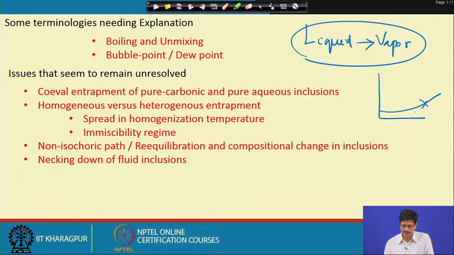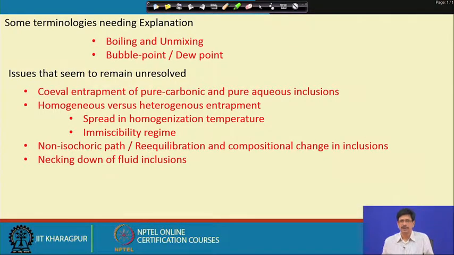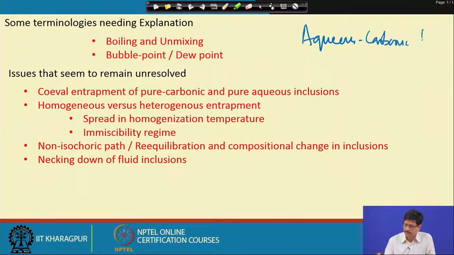with its vapor. In many cases, sometimes in the case of a mixed fluid, say for example an aqueous carbonic fluid, the word boiling is also used, but this would strictly correspond to a homogeneous aqueous carbonic fluid actually splitting up into two components, an aqueous component and a carbonic component.